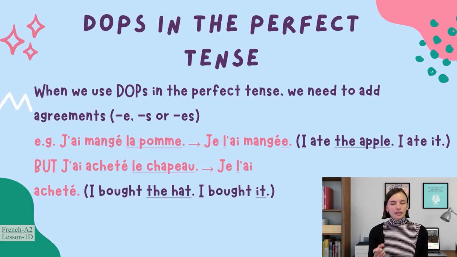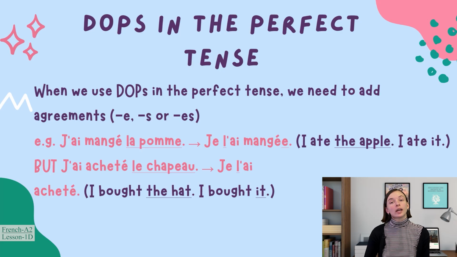So, let's take a look at an example. J'ai mangé la pomme. No agreement because the direct object is written out in full, la pomme. But when we put it into the pronoun form, la, that becomes je l'ai mangée, and we add an E because it's la pomme, feminine.